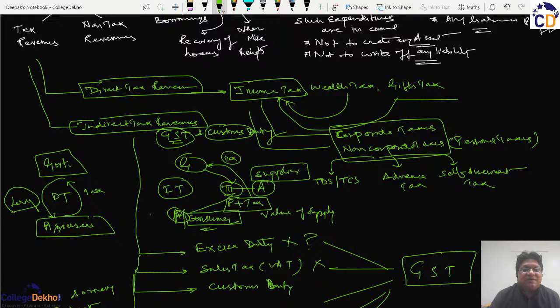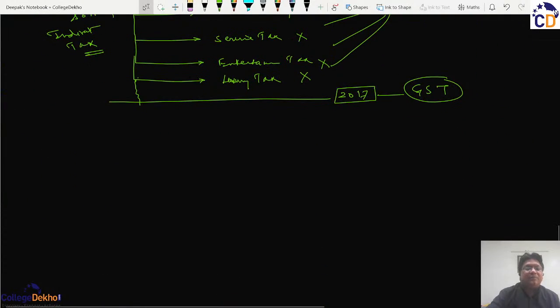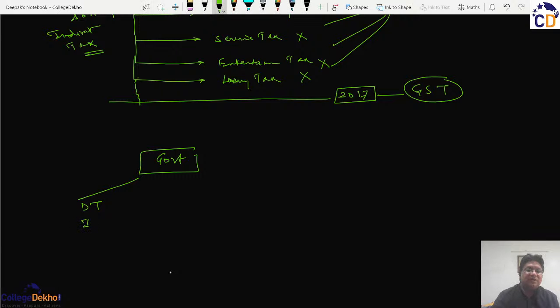So all kinds of direct taxes have been unified into one tax, that is income tax, and all kinds of indirect taxes have been unified into one tax, GST. So we can now proudly say that the government receives one direct tax, that is income tax, and one indirect tax, that is GST, and these two taxes are from the territory of India. And then when the goods are taken in or taken out of the country, we receive the customs duty.